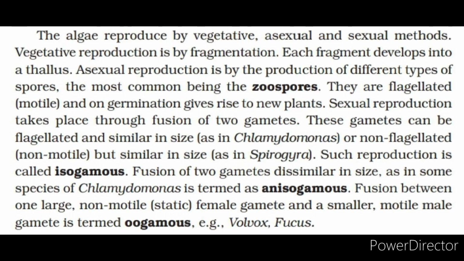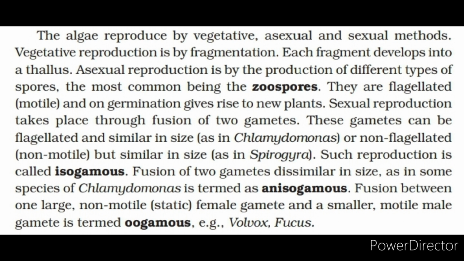The algae reproduce by vegetative, asexual and sexual methods. Vegetative reproduction is by fragmentation. Each fragment develops into a thallus. Asexual reproduction is by the production of different types of spores, the most common being the zoospores. They are flagellated, motile, and on germination give rise to new plants. Sexual reproduction takes place through fusion of two gametes.